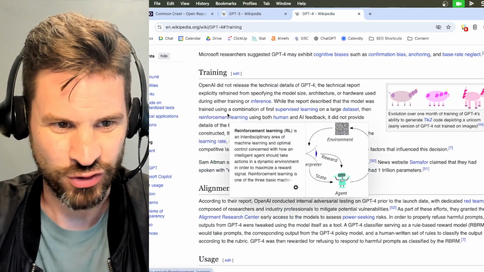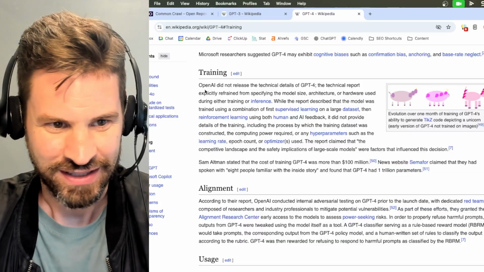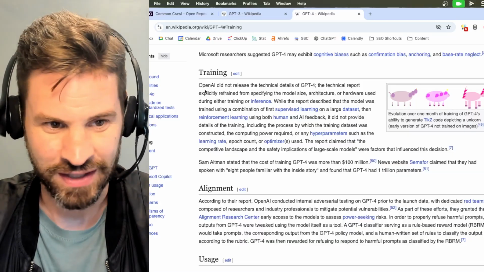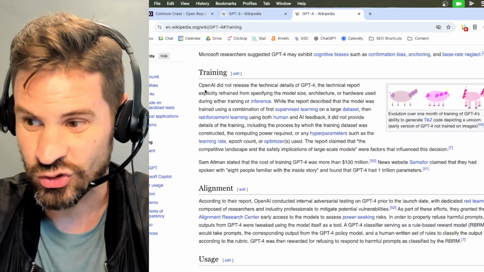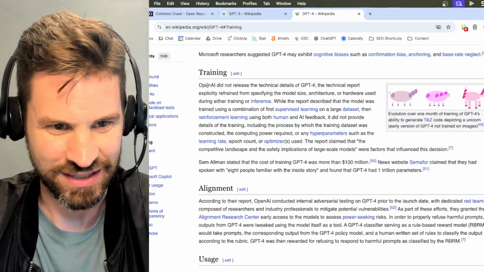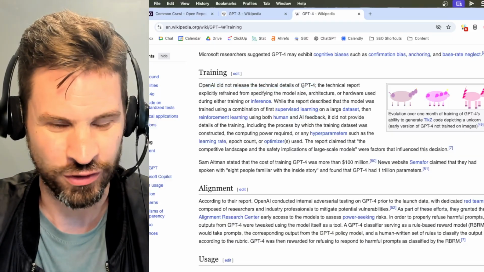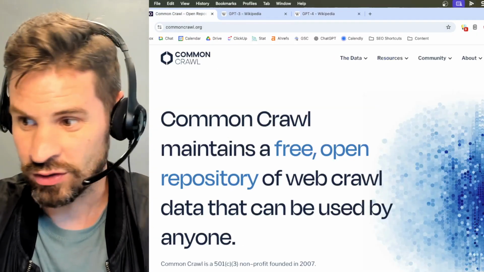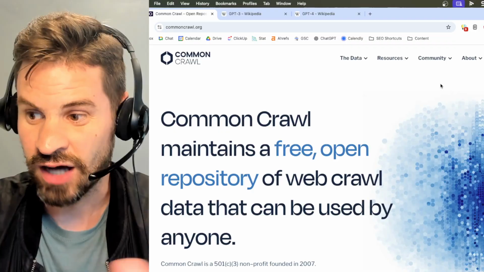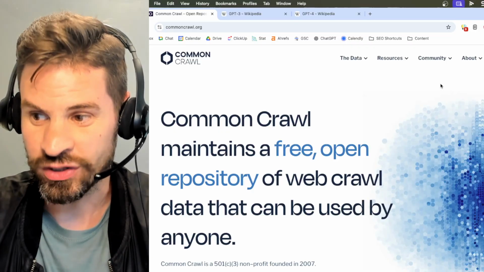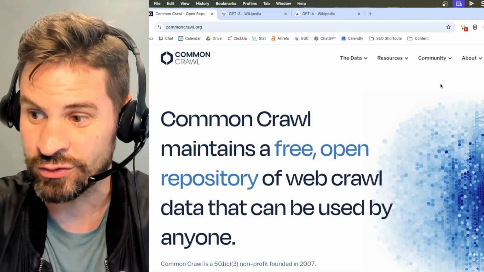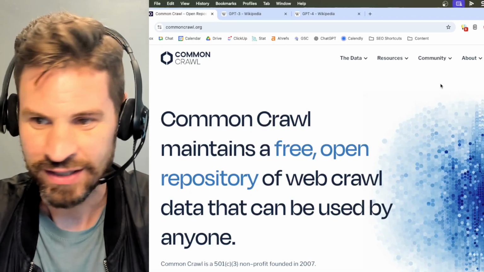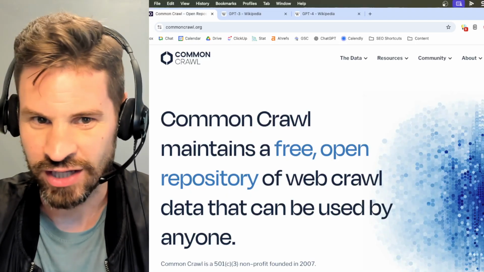Curiously enough, if you look at the training data for GPT-4, it says that OpenAI has been much less transparent about that. So we can see they didn't release any technical details of GPT-4. But know that if you're trying to influence ChatGPT's training data, you want to look for Common Crawl data and be sure that the content you're trying to train and influence is accessible via Common Crawl. That's going to be one of the ways you can influence this underlying training data.